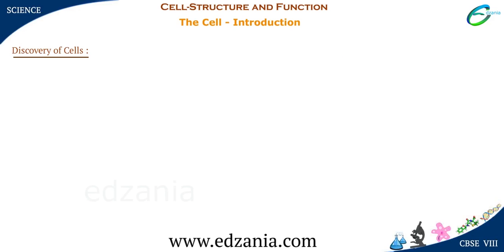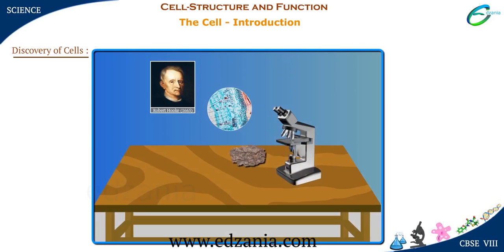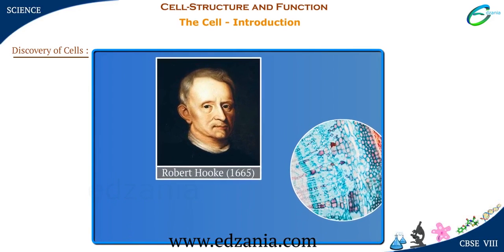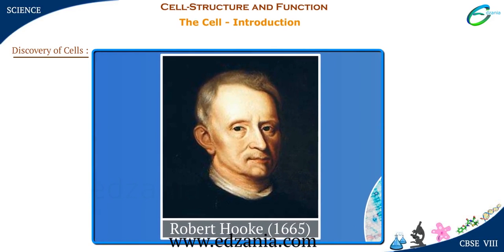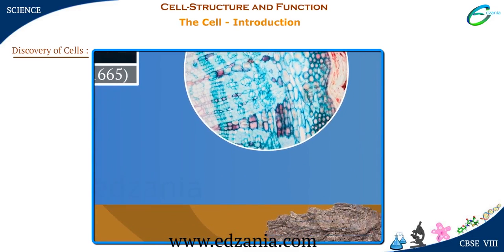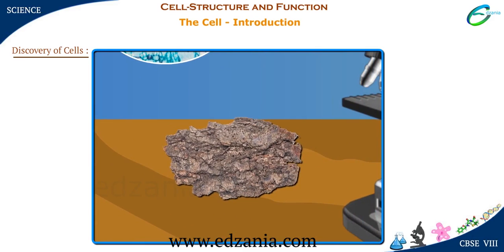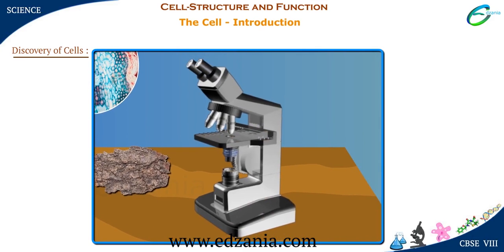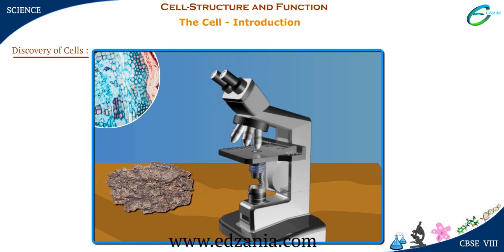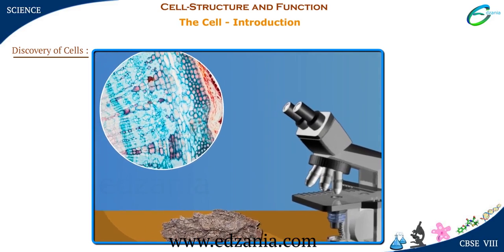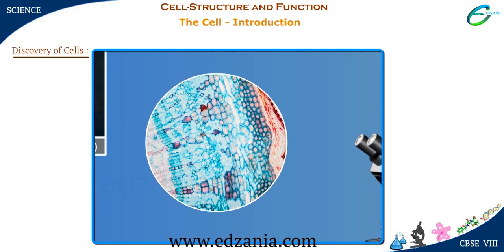Discovery of cells. The discovery of the cells dates back to the year 1665, when Robert Hooke observed slices of cork, which is a part of the bark of the tree, under a simple magnifying device. He observed partitioned boxes or compartments like a honeycomb in the cork slices. Each box was separated from the other by a wall. He named each box as a cell.